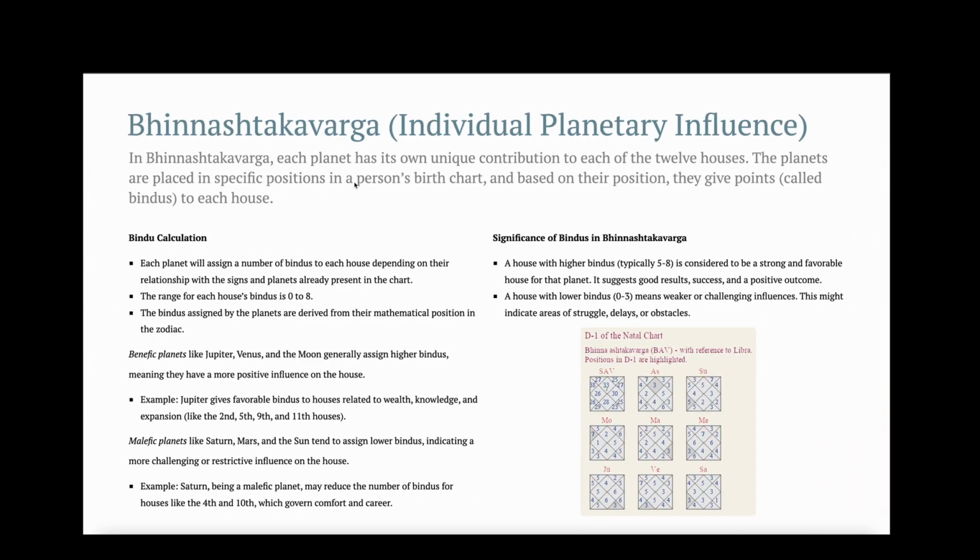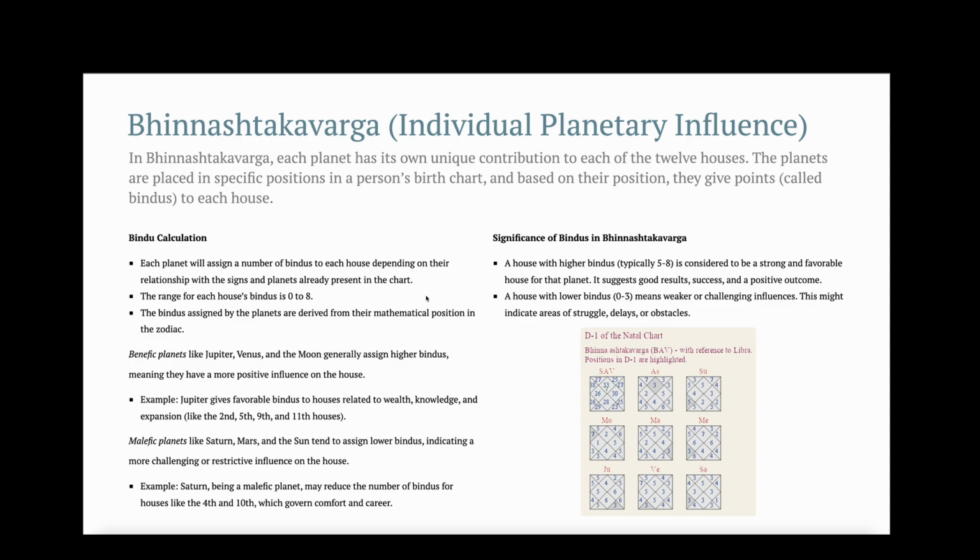Let's go into a little more detail on Bhinnashtakavarga. In Bhinnashtakavarga, each planet has its own unique contribution to each of the 12 houses. The planets are placed in specific positions in a person's birth chart, and based on their position, they are given points. The points are also called Bindus. Each planet will assign a number of Bindus to each house depending on their relationship with signs and planets already present in the chart. The range of Bindus is from 0 to 8. The Bindus assigned by the planets are derived from their mathematical position in the zodiac.